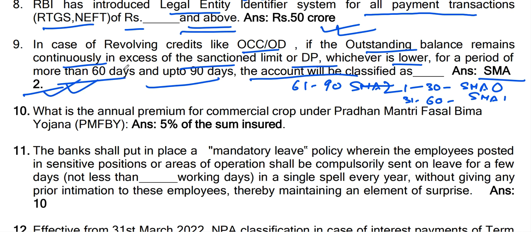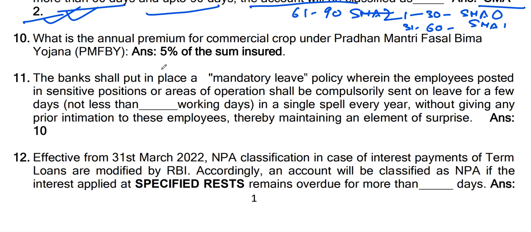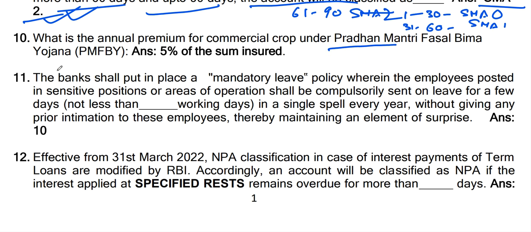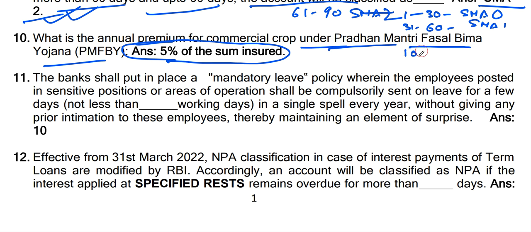Next question. What is the annual premium for commercial crop under Pradhan Mantri Fasal Bima Yojana? 5% of the sum insured. If the sum insured is 100 rupees, the premium is 5 rupees. Okay, fine. Moving to the next question.